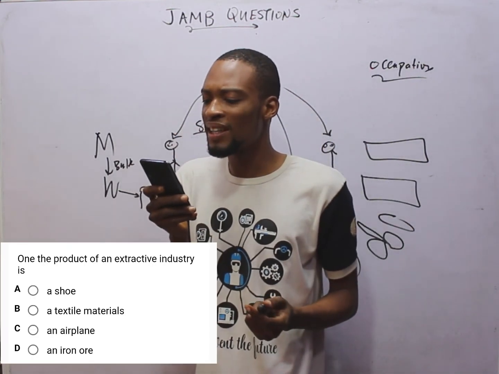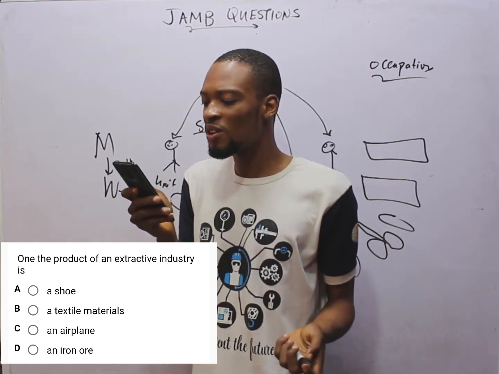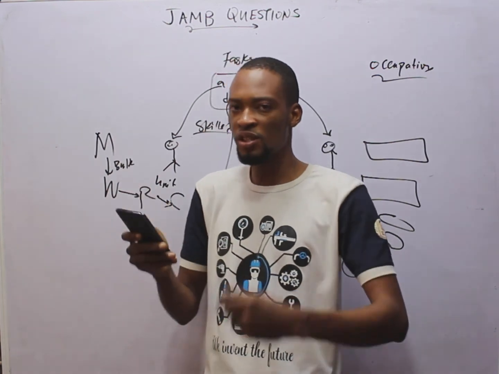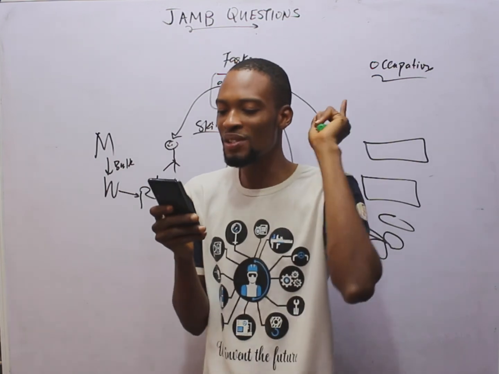One of the products of an extractive industry is dash iron ore. Yes, iron ore is raw material gotten through the process of extraction from rock. That is extraction, getting raw material from land or from sea.